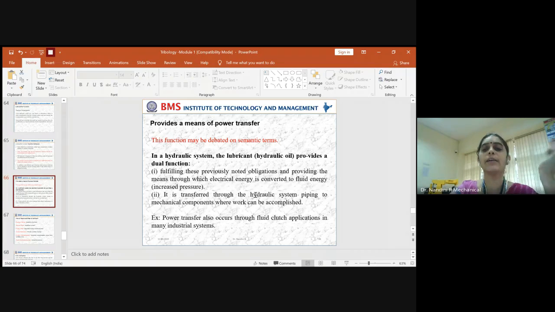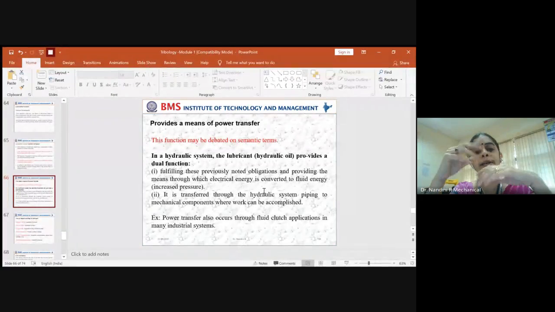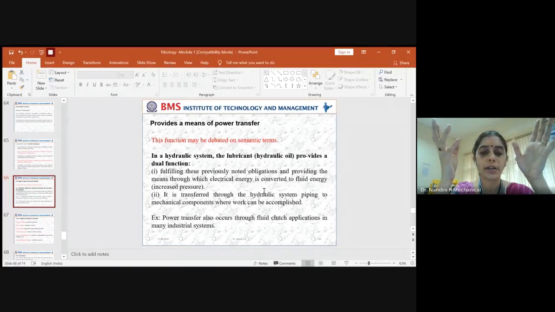Okay, so then what happens is, since it is a hydraulic system, obviously it will convert the fluid power into electrical energy. This happens in any fluid power system, in any turbines for that matter. If it is a Pelton turbine or Francis turbine or any kind of hydraulic system, basically it converts the fluid energy into electrical power. So it is converted by means of increasing some pressure, right?